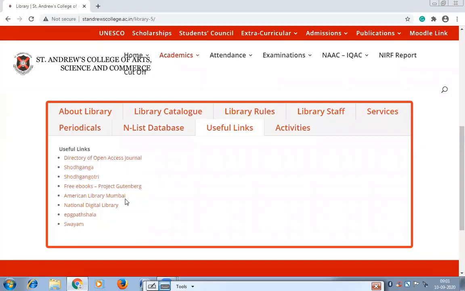We have a membership. Because of COVID, they are not allowing us now to enter the library, but you can refer to their material, their resources, online by visiting their website. Then the link for the National Digital Library, the link for the e-PG Pathshala, and Swayam. Swayam is for online courses. Okay, now this is our library catalog.